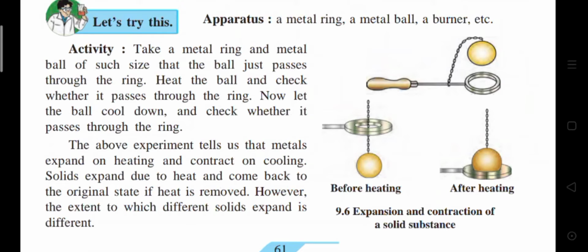Generally, it has been observed that solids expand due to heat and come back to the original state if heat is removed. So, in this experiment, we can see that before heating, this metallic ball is easily going through this ring, whereas after heating that ball is not passing through that ring. This experiment tells that metals expand on heating and contract on cooling.